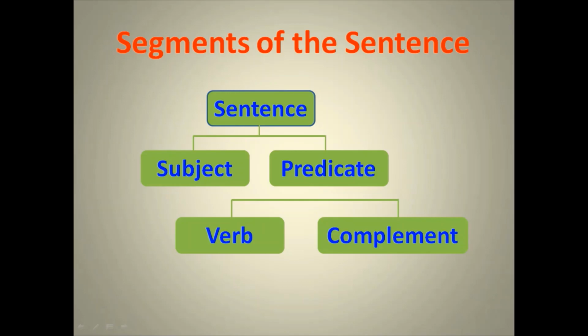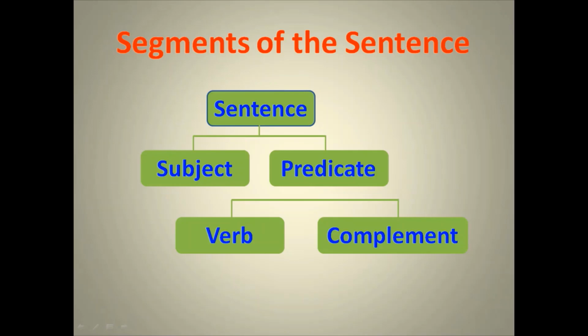A sentence is divided into 2 groups. One is the subject and the other is the predicate. Further, the predicate is divided into verb and complement. Once again I am repeating: parts of the sentence means there is a group of words, more than 2 words, and that's why these words are divided into some separate parts of a sentence.